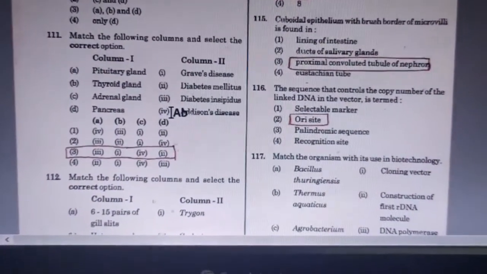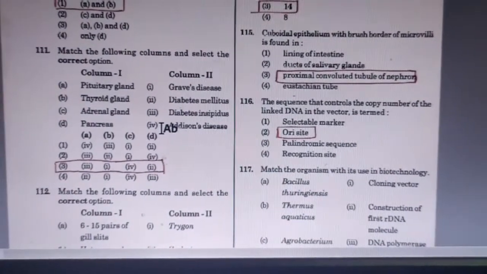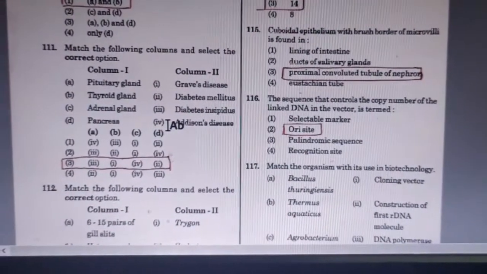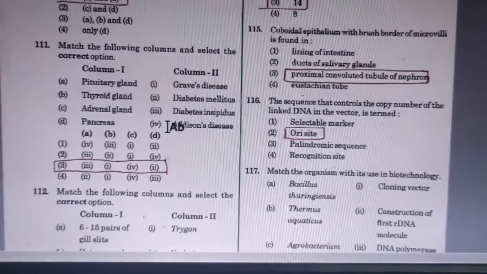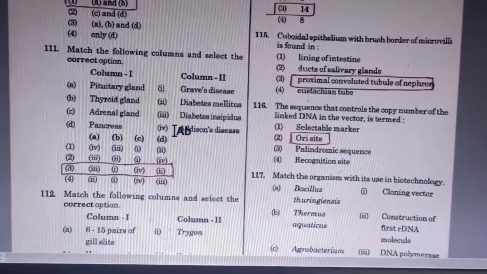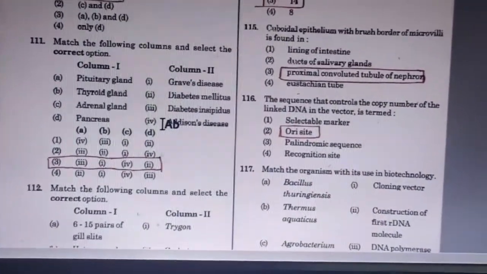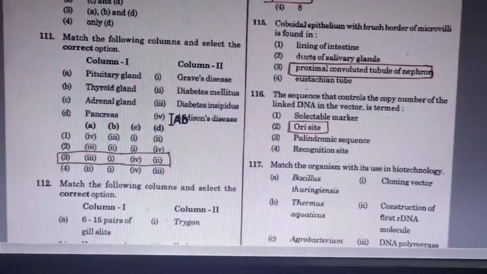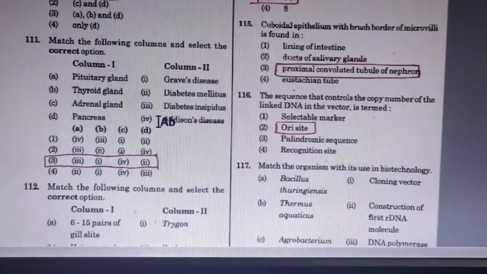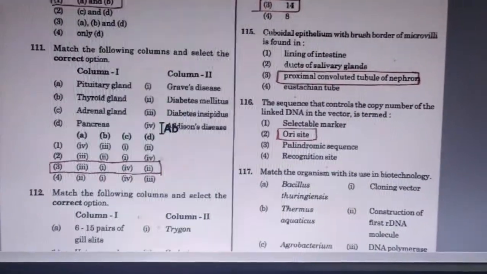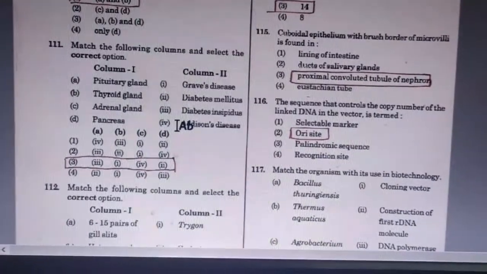Question 111 is, match the following: pituitary gland, thyroid gland, adrenal gland, pancreas. Pituitary gland is diabetes insipidus, and thyroid gland is Graves' disease, and adrenal gland is Addison's disease, and pancreas is diabetes mellitus. So the correct option is the third, 1, 4 and 2.